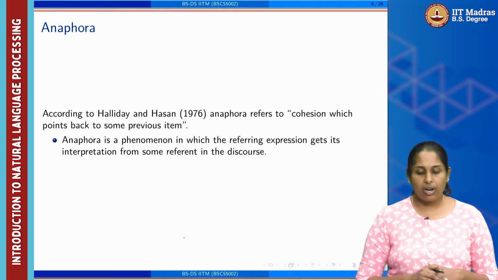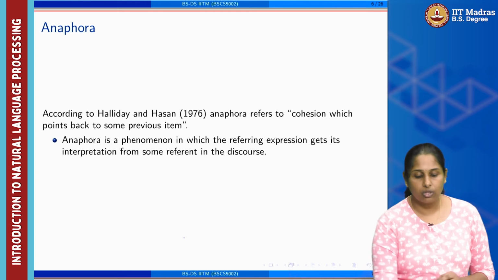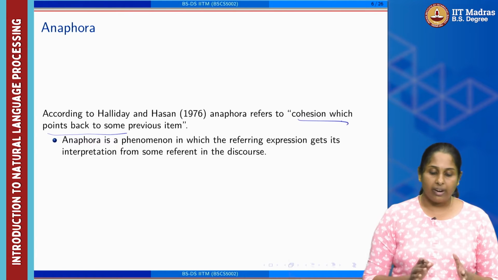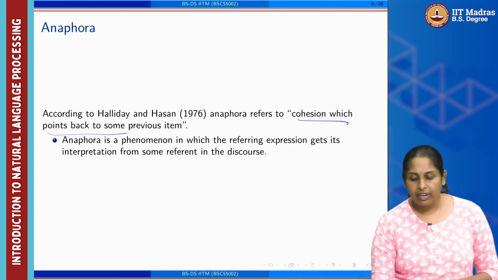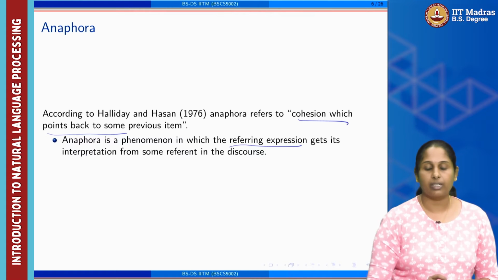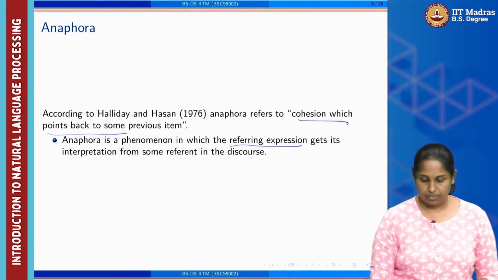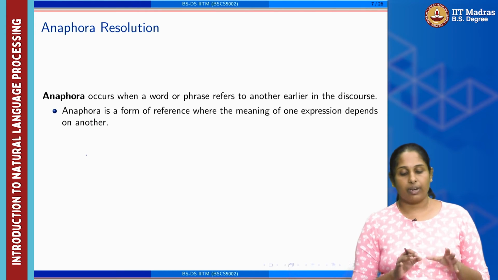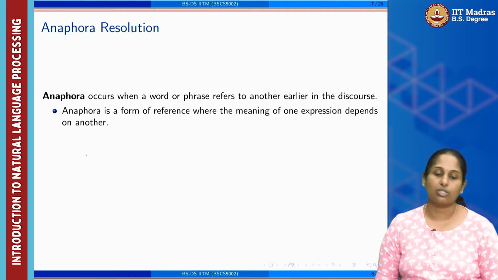So now Anaphora, according to Halliday and Hasan, refers to cohesion which points back to a previous item. So Anaphora is a phenomenon where we are trying to see the referring expression gets its interpretation from some referent in the whole discourse. So it occurs when a word or a phrase refers to another earlier in the discourse.